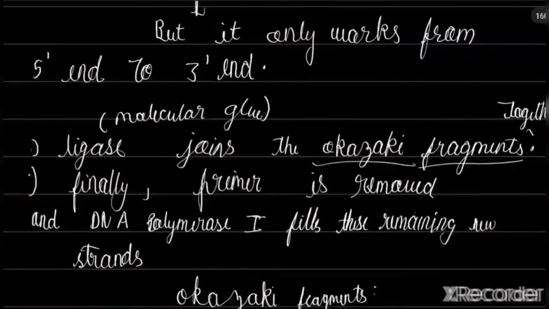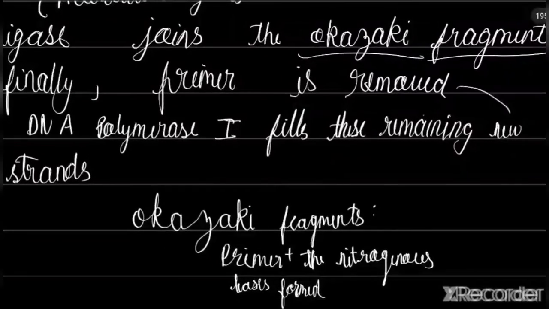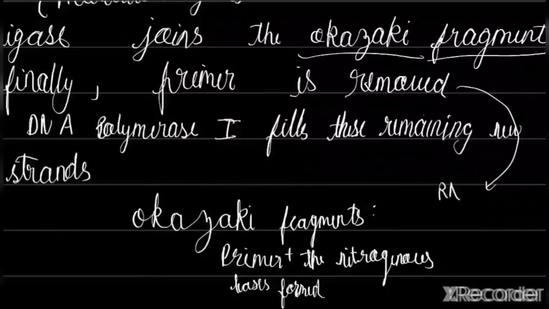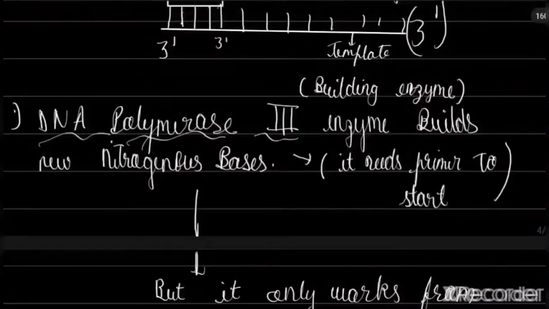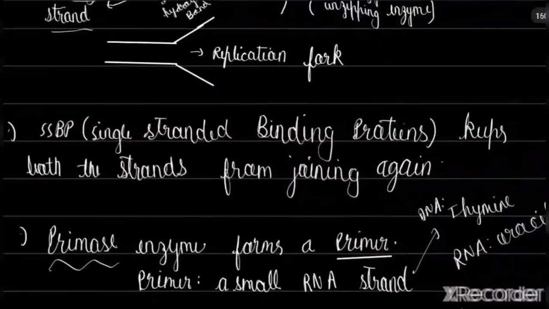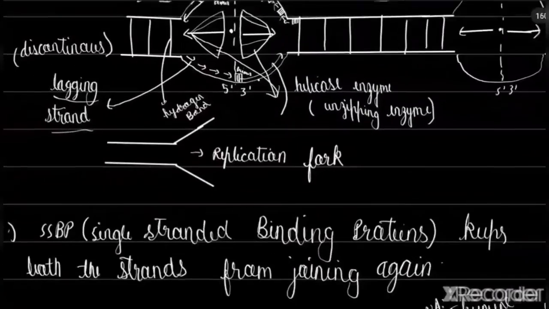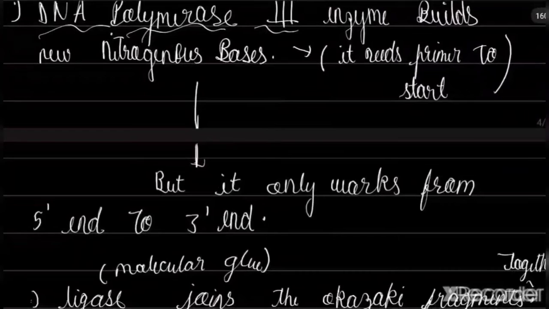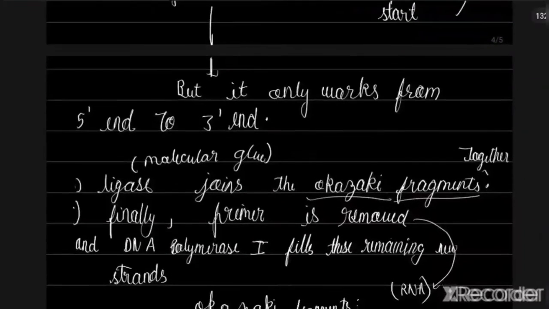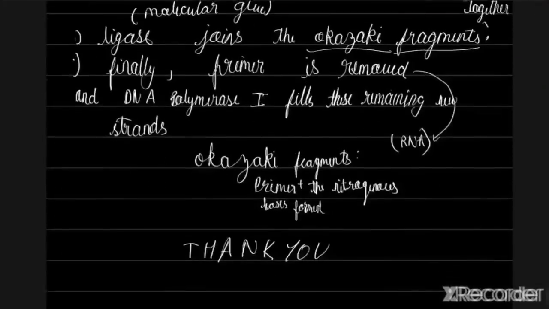The primer is removed at the end. Why is the primer removed? Because it consists of RNA. If you remember, I wrote that the primer is RNA, but we cannot have RNA bases, like uracil, in the formed DNA, right?